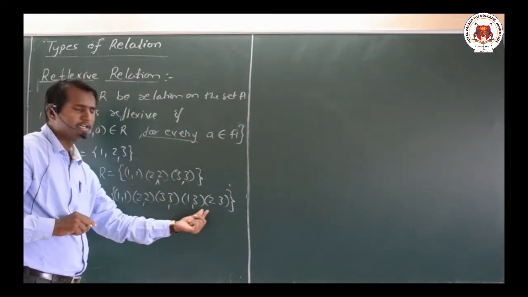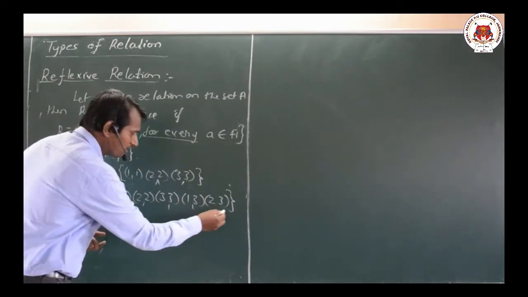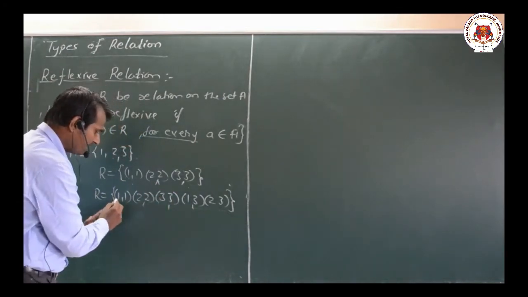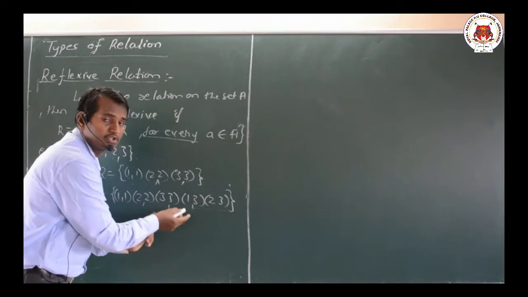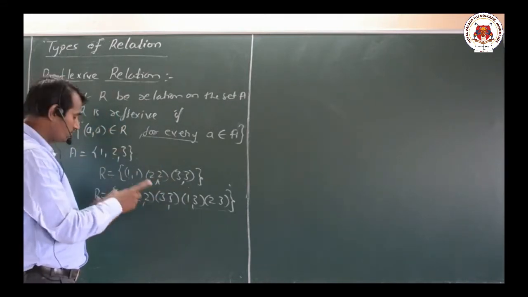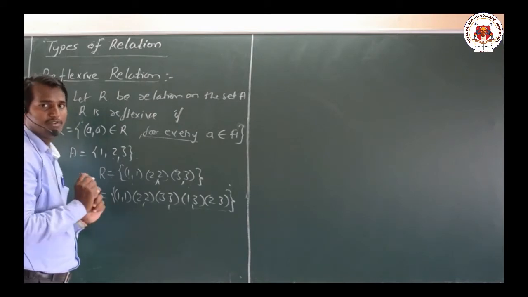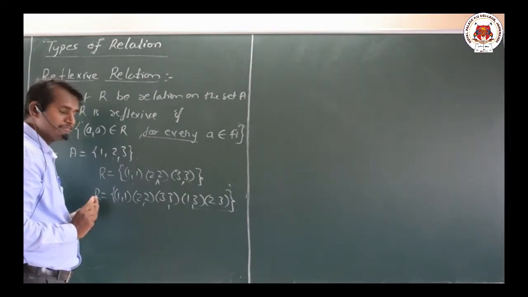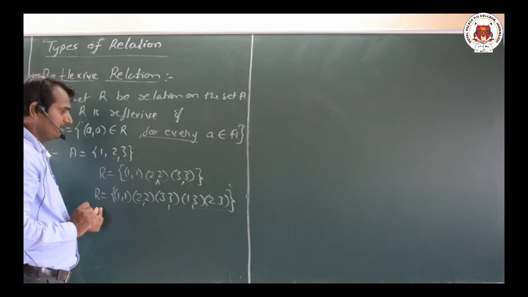Even though we may have different elements, nothing wrong in that. We need not check those, we just have to check whether every A comma A belongs to R is there or not. That only we have to look at, then only we say that it is reflexive.